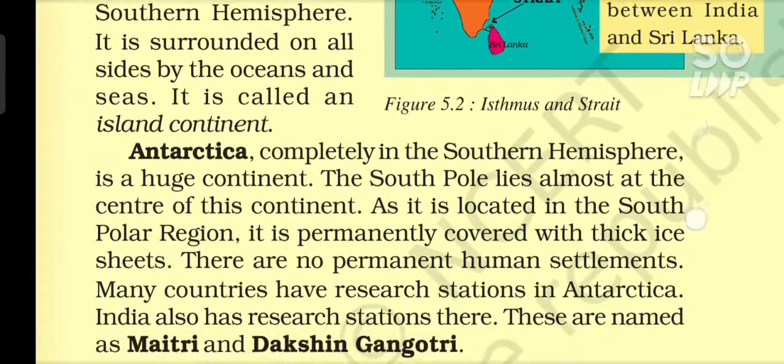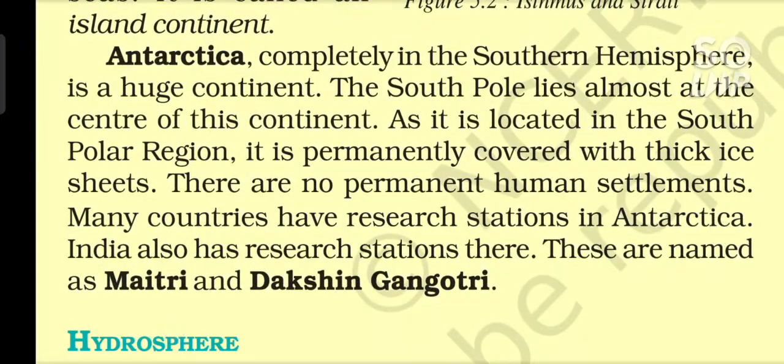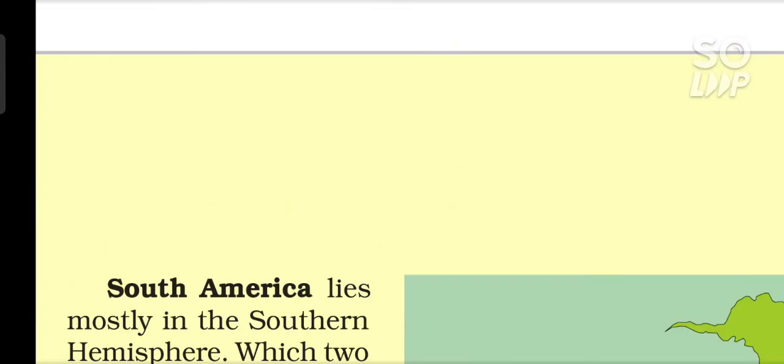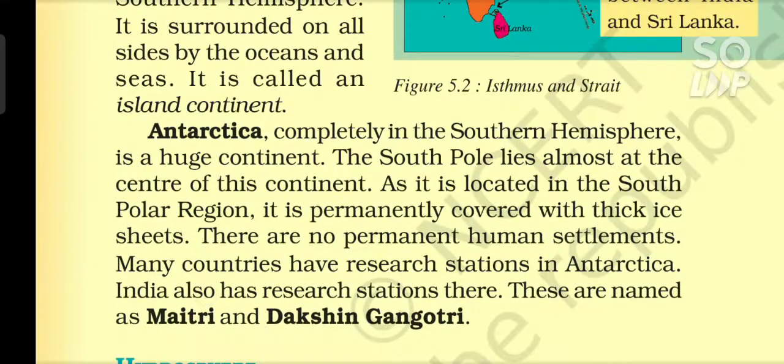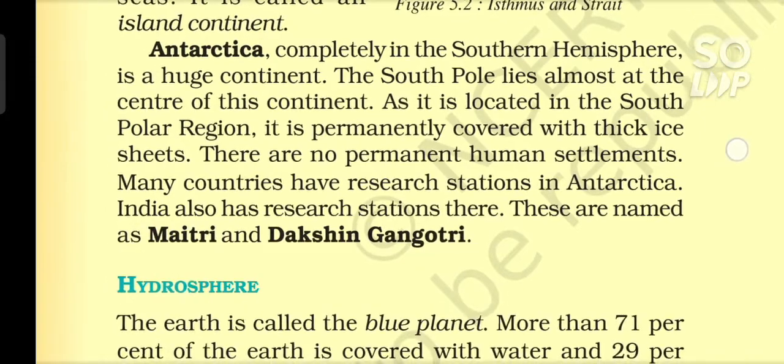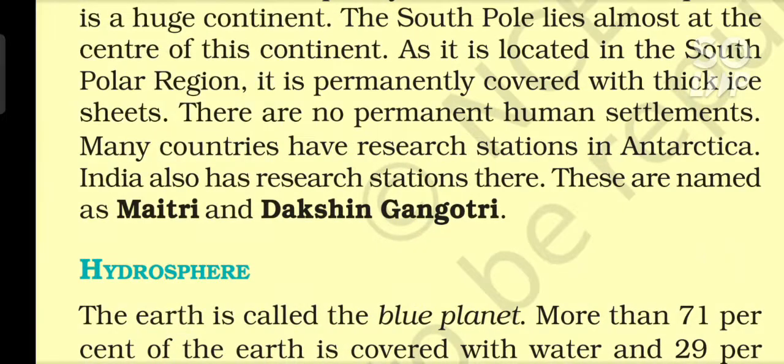Antarctica, completely in the southern hemisphere, is a huge continent. The South Pole lies almost at the center of this continent. As it is located in the South Polar region, it is permanently covered with thick ice sheets. There are no permanent human settlements. Many countries have research stations in Antarctica. India also has research stations there. These are named as Maitri and Dakshin Gangotri.